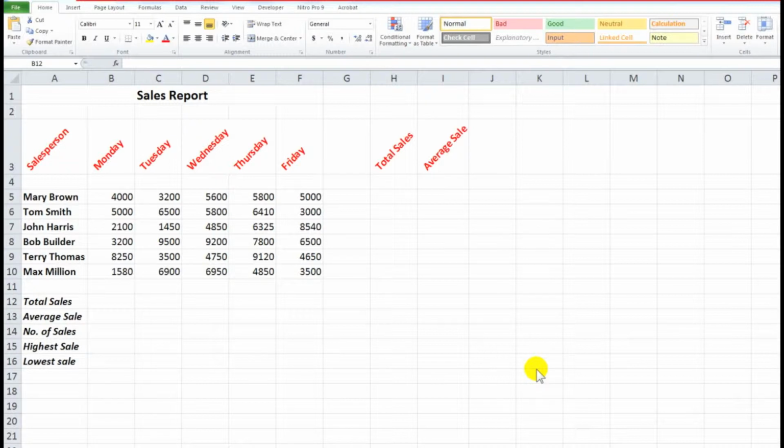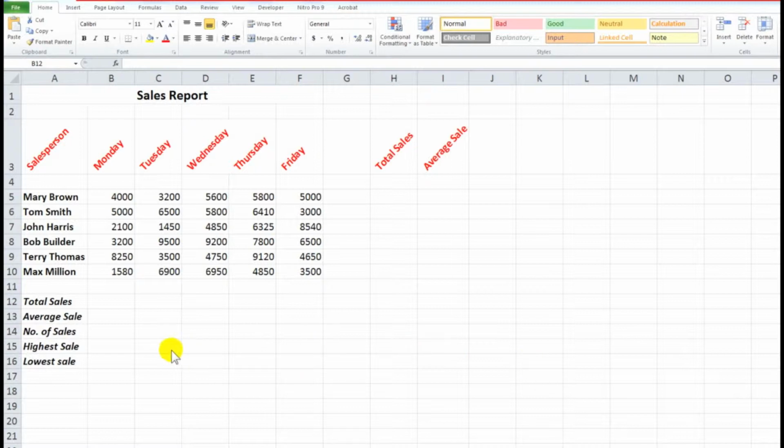I'd like to demonstrate and talk about the way Excel handles its guess at the number of cells that we wish to handle in statistical functions such as sum, average, count, maximum and minimum.